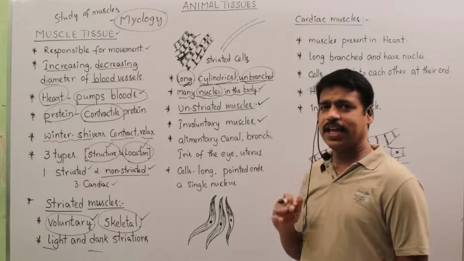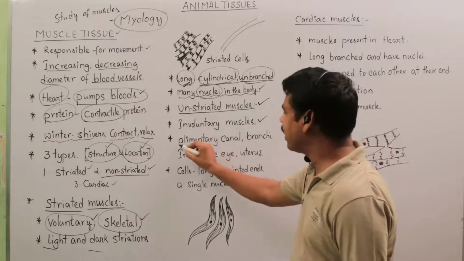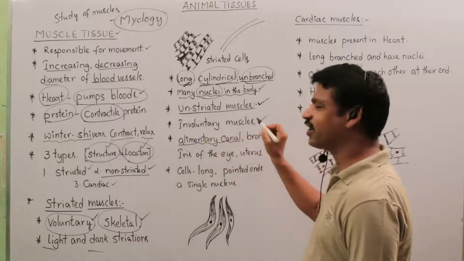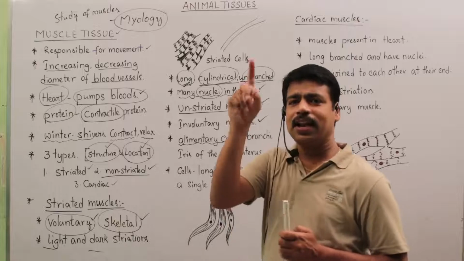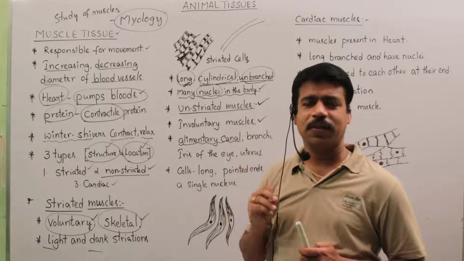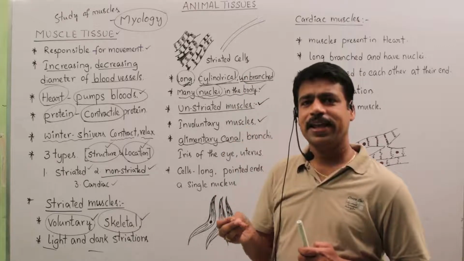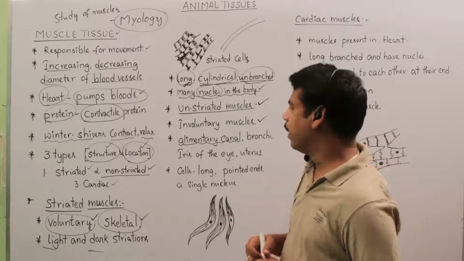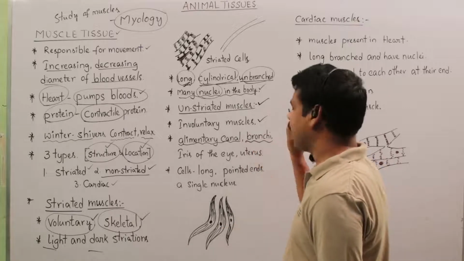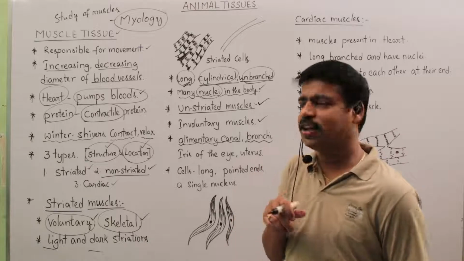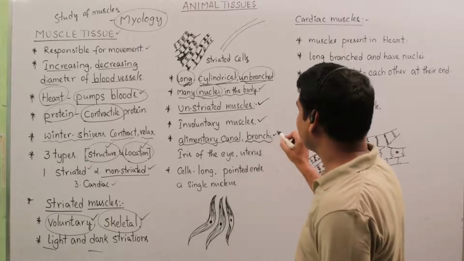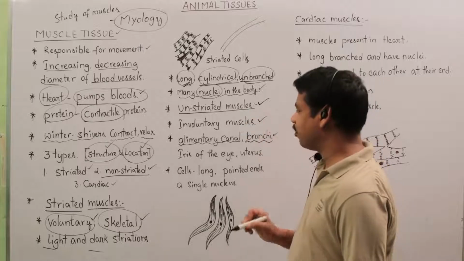Mostly these are seen in the alimentary canal or gut, the food pipe. So the alimentary canal helps in digestion of the food material by involuntary movements. And the bronchi in lungs. In the respiratory system, the bronchus and bronchioles are also made up of unstriated muscles.